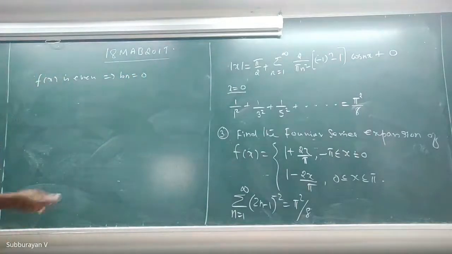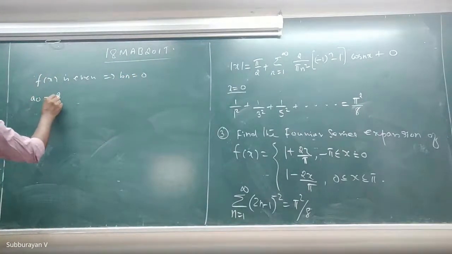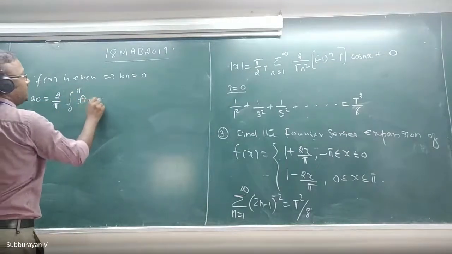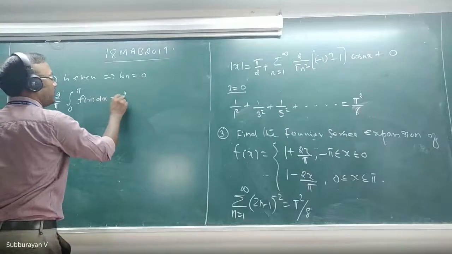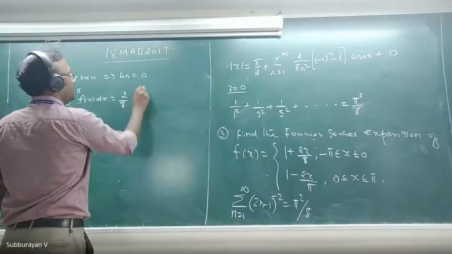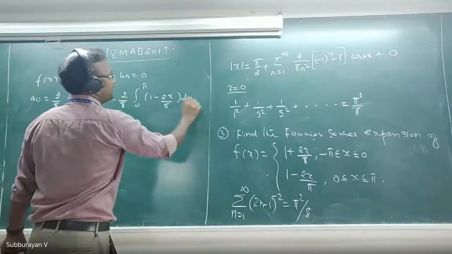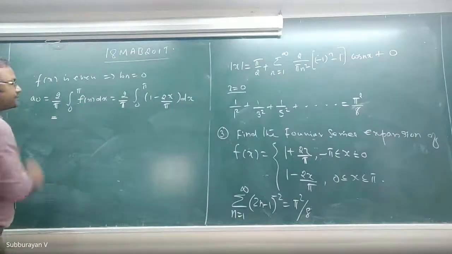And a naught, which is 2 by pi integral 0 to pi f of x dx, that is equal to 2 by pi integral 0 to pi of 1 minus 2x divided by pi dx. Yeah, simplify this.